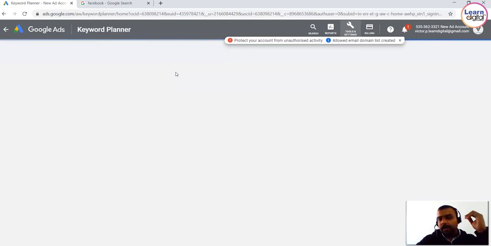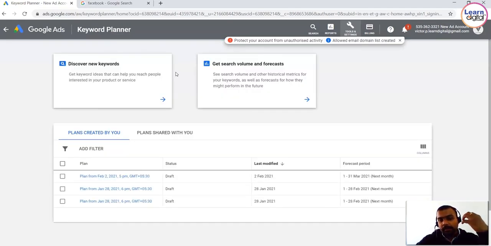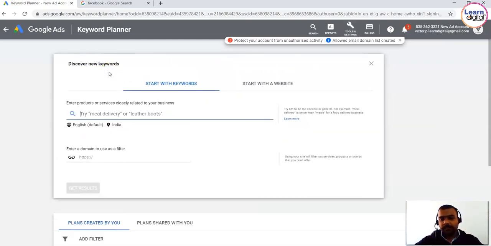We have to plan how my campaign, how my keywords are going to perform under a particular campaign. Okay, so let's understand this. Let's click on discover new keywords. Here you just need to drop your particular keyword and understand what the relevant suggestions are that your keyword is getting.